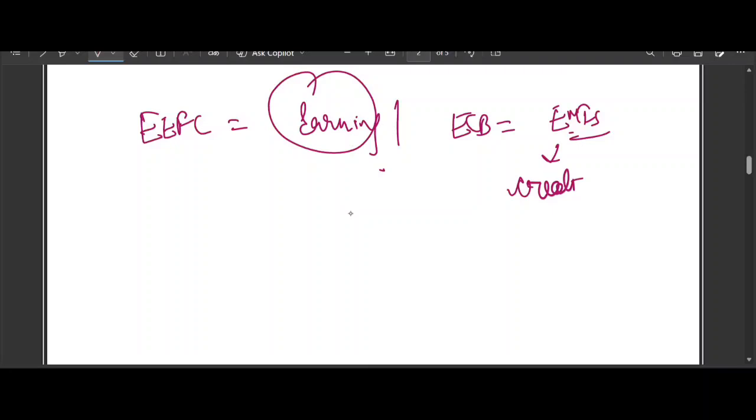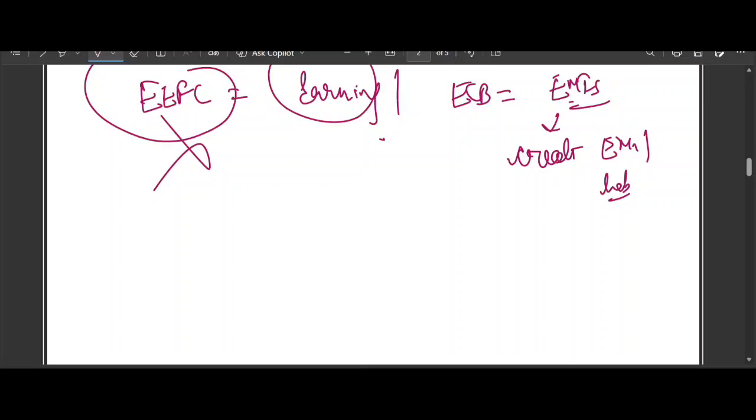So what we learned is that EEFC is only meant for foreign exchange earning. ECB proceeds are borrowed funds. These are not income. So borrowed foreign currency is a kind of liability. So ECB proceeds must either be parked in a separate foreign currency account with the AD bank or as per the ECB parking norm. I hope this is crystal clear.